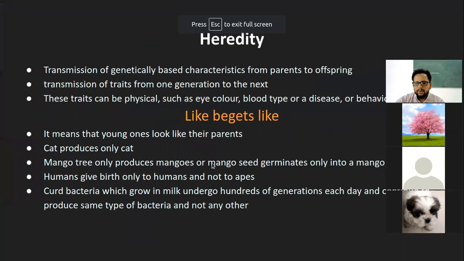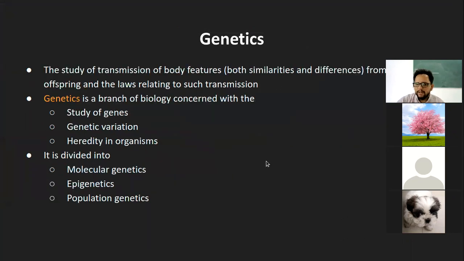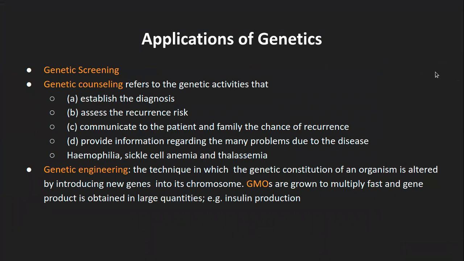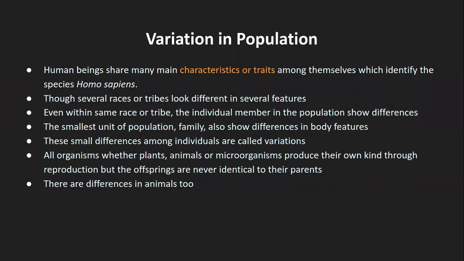So we had looked at general introductory information of genetics, different divisions of genetics, and the applications. We had looked at it quite in detail, and also we had looked at what is hereditary and what it means by like begets like. So now we are going to start with the next small topic that is known as variation in population.